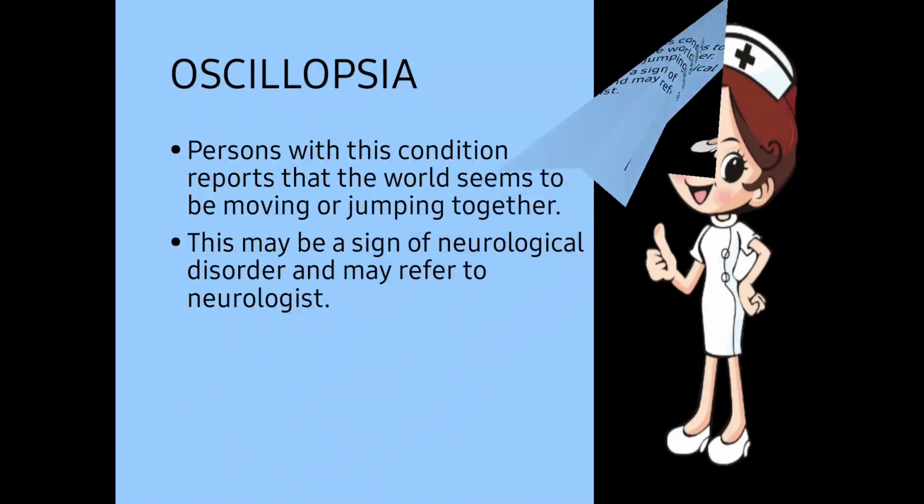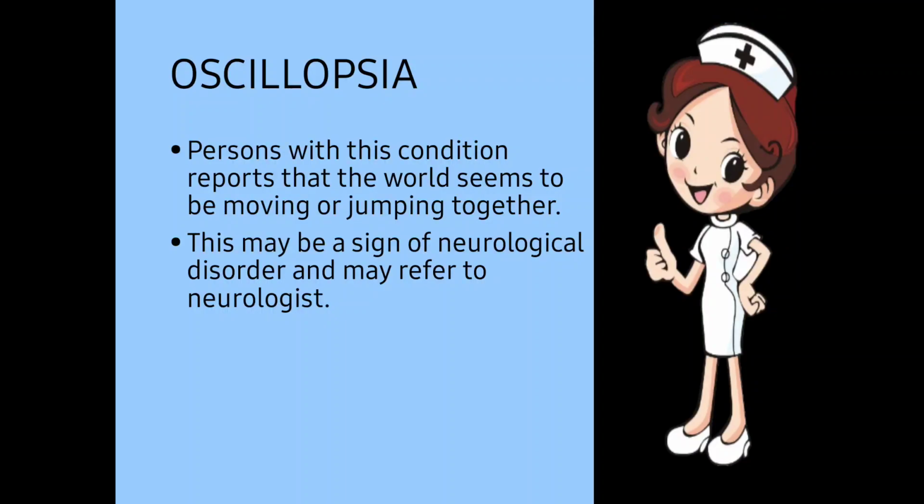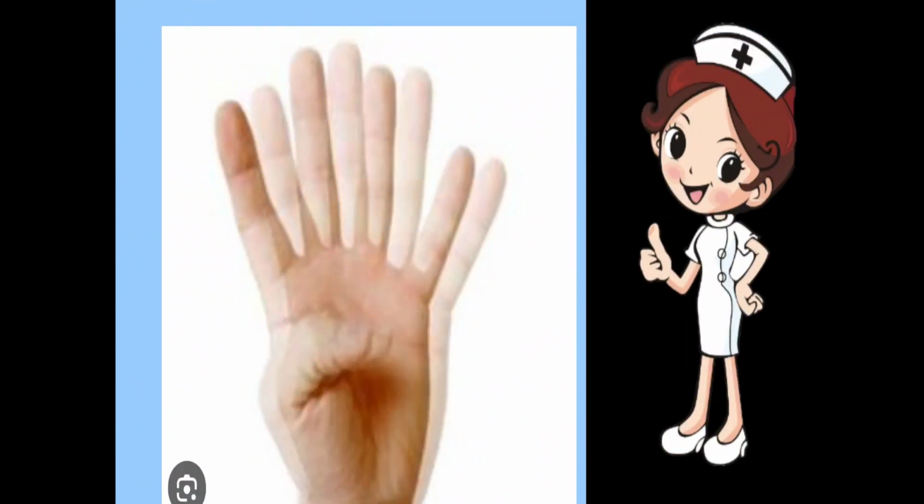Next one, oscillopsia. Oscillopsia is a condition in which the person reports that the world seems to be moving or jumping together. It may be a sign of a neurological disorder, or the patient may be referred to a neurologist. Okay, the person in this condition always complains that the world seems to be moving or jumping together. Here I am showing you one example.